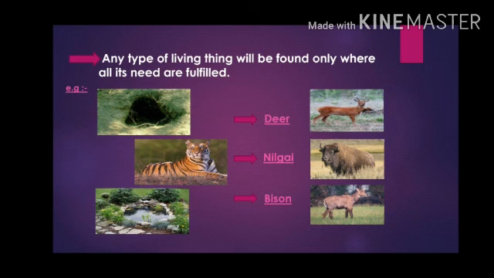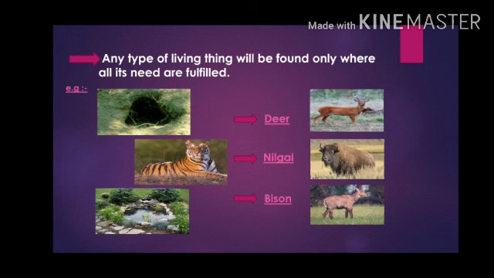And now we will see how these stripes are useful to it. These stripes help it to hunt its prey. Now what do you mean by prey? Yes, it is food. That means these stripes help it to hide in the grass. Because of these stripes, the prey cannot see it.